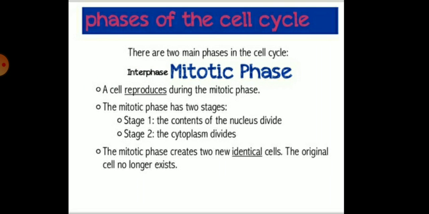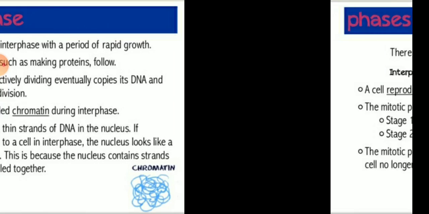The cell reproduces during the mitotic phase, and the mitotic phase has two stages. In the first stage the contents of the nucleus divide, and in the second stage the cytoplasm divides. The mitotic phase creates two new identical cells, and the original cell no longer exists.